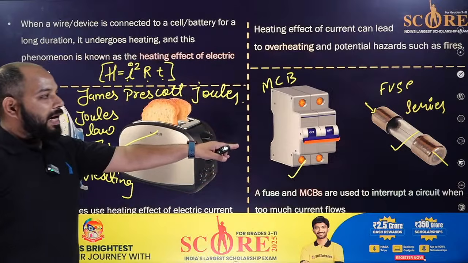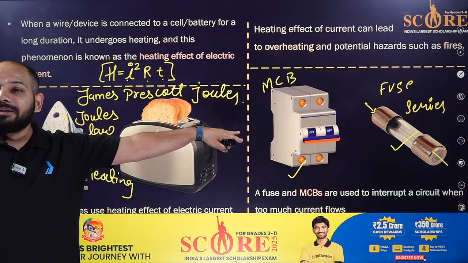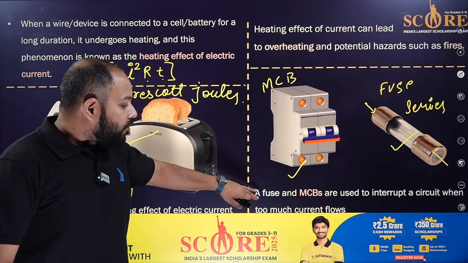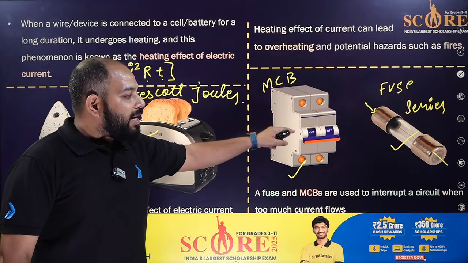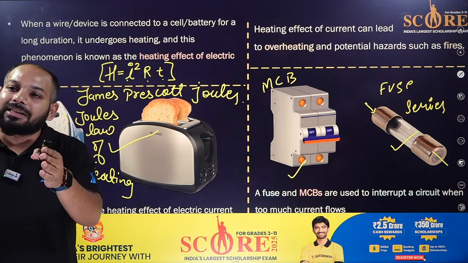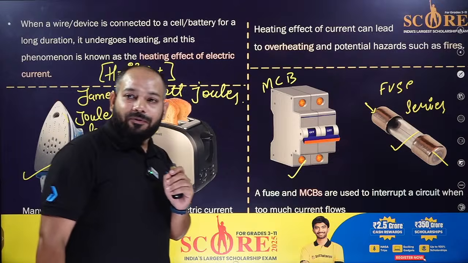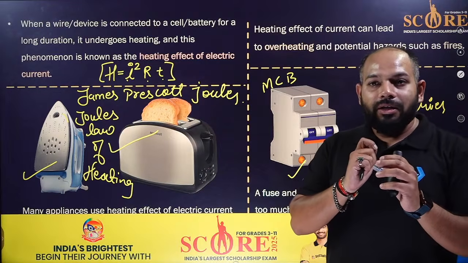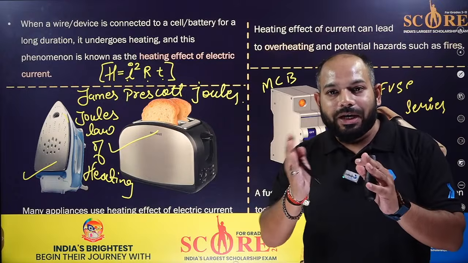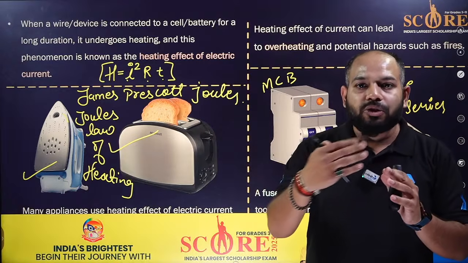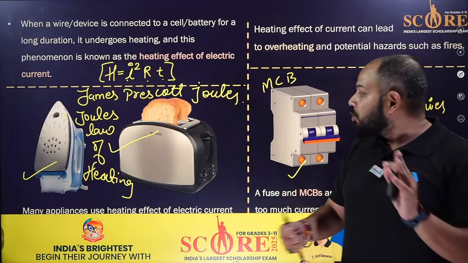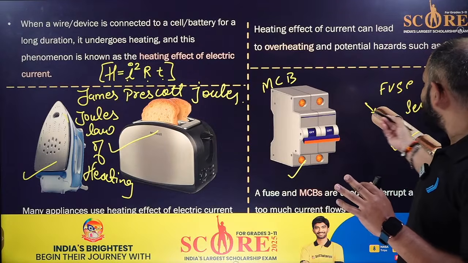Okay, now this was the heating effect one. Why have these devices been added here? These are the protecting devices. What they basically do is stop the current when excess current goes. Suppose you have bought a PS5, and it requires a very limited amount of current. Suddenly the current fluctuates and a very large amount passes through it. What will happen? Your PS5 will be damaged, definitely. So you will start using the MCB or the fuse.